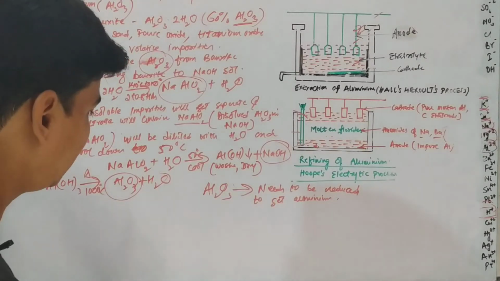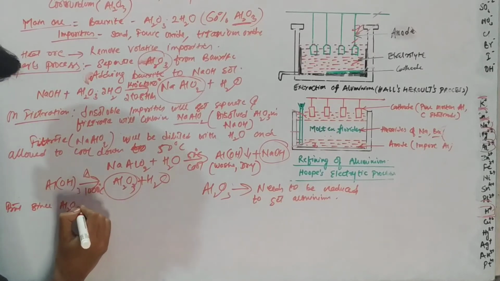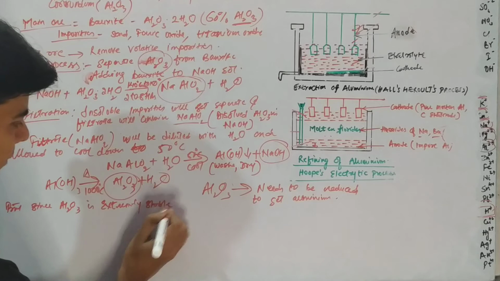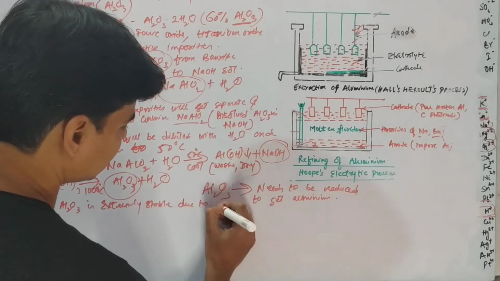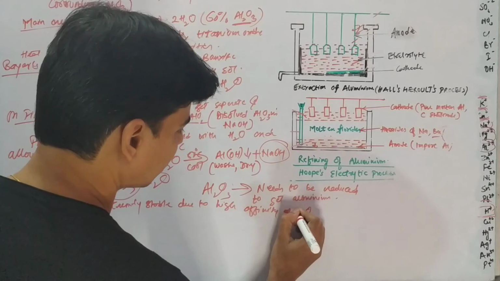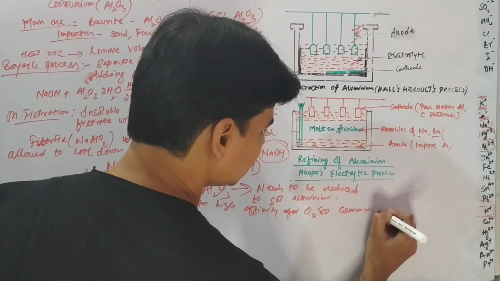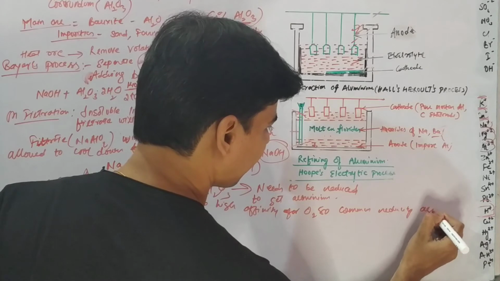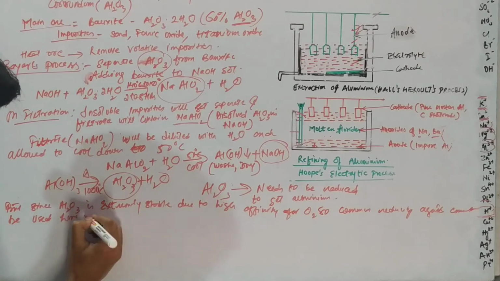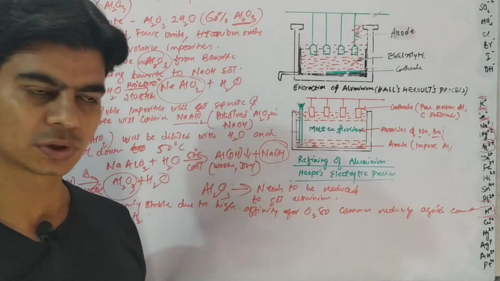But since Al2O3 is extremely stable due to high affinity for oxygen, common reducing agents like carbon monoxide and hydrogen cannot be used to reduce aluminium oxide, alumina, right?